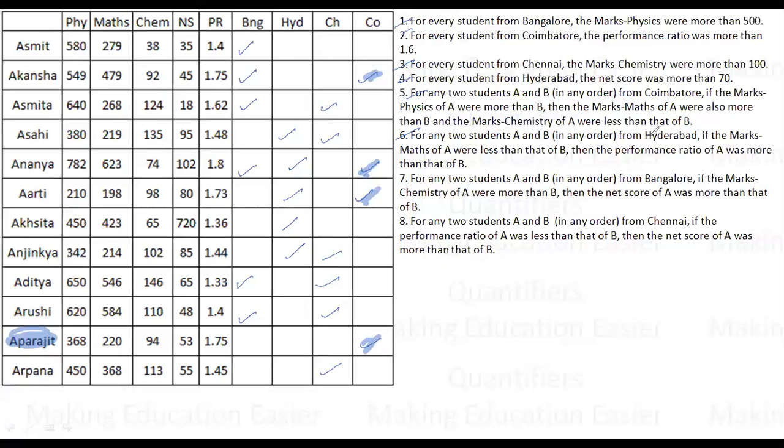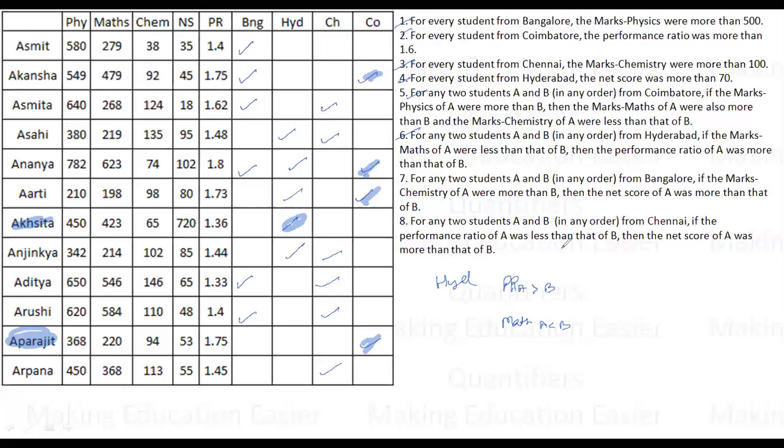For any two students for Hyderabad, the marks in math of A were less than B. The performance ratio of A was greater than B. So the performance ratio should be greater for A than B, and the marks in math should be less for A than B, okay? For Hyderabad, these 5 people are from Hyderabad. Math marks should be lower, and who is definitely from Hyderabad? Akshita is definitely from Hyderabad because Akshita has no other probability. So Akshita is definitely from Hyderabad only.